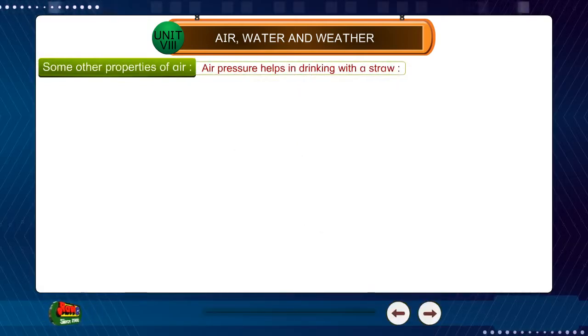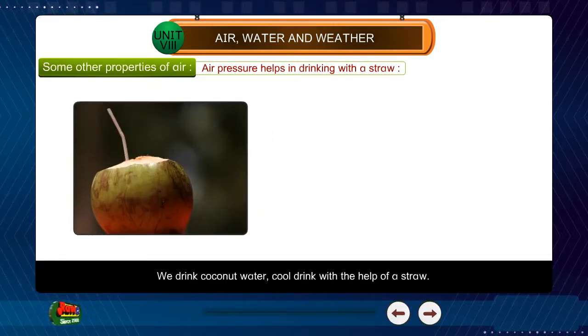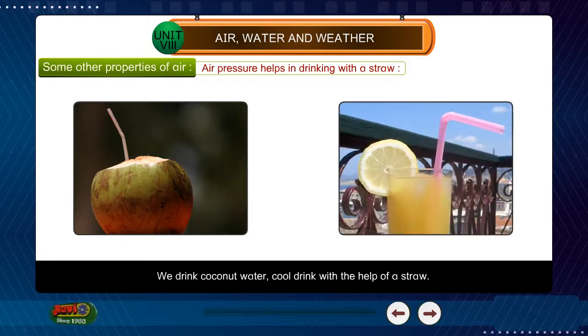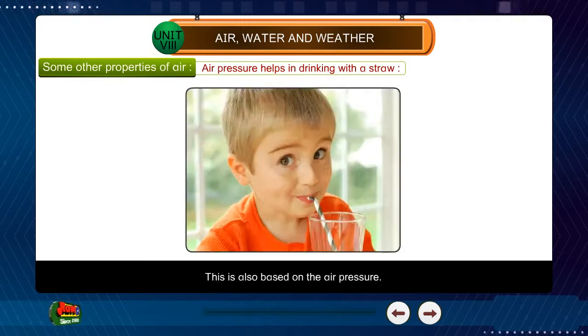Air pressure helps in drinking with a straw. We drink coconut water and cool drinks with the help of a straw. This is also based on air pressure.